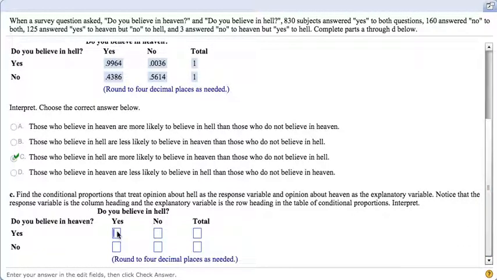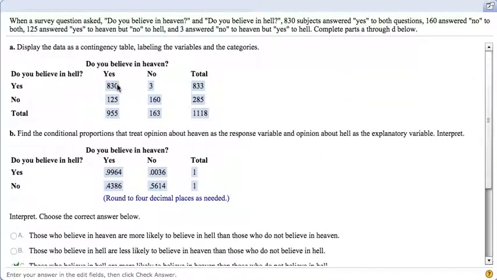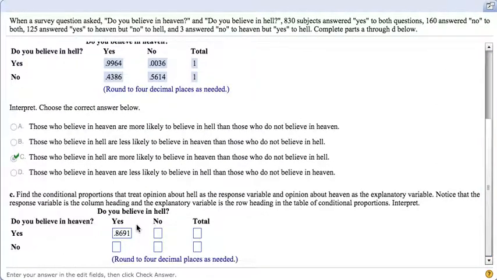So this is going to be 0.8691. Again, the key part is we're looking back here and we're doing 830 divided by that total, 955. The no's then are going to be 125 divided by 955. Again, that's this one, 125 divided by 955.